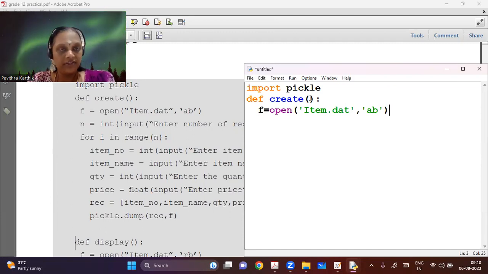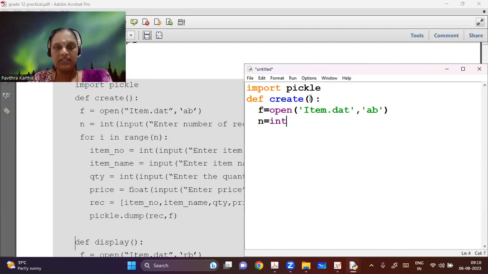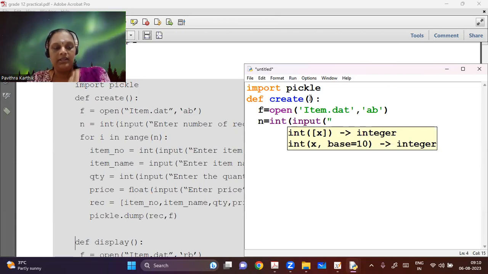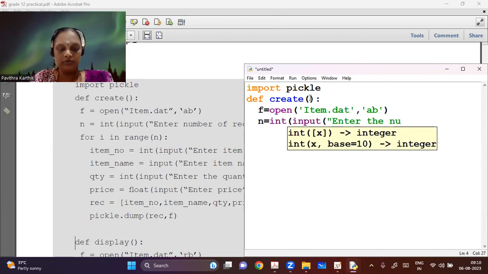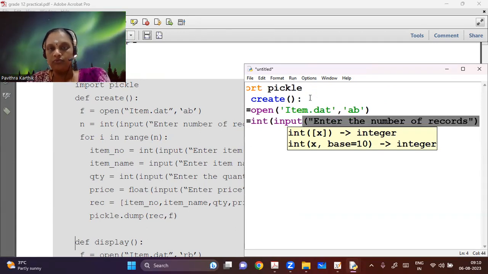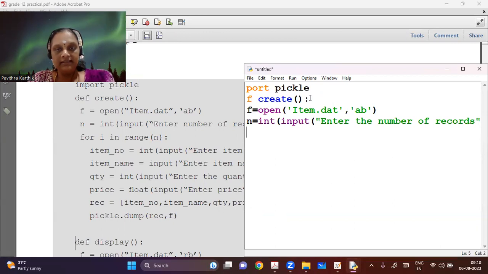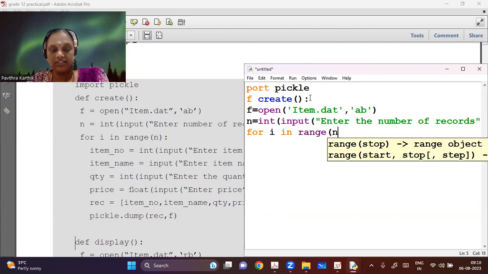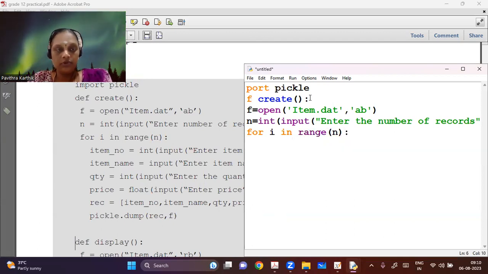Now I can do it in different ways. Maybe I can give an unlimited while True, and I can ask the user to keep on entering values. We'll be doing that in the project thing. So here I am just asking the user, tell me how many values you have. So I'm saying int input, enter the number of records, number of items, however you want to phrase it, right? And then I'm going to start. So for i in range n, as long as I have not reached my limit, I'm going to continue.